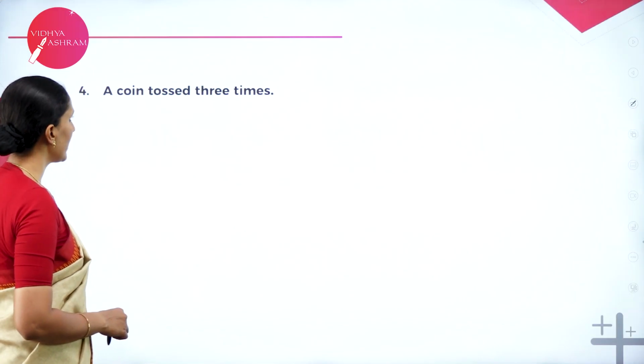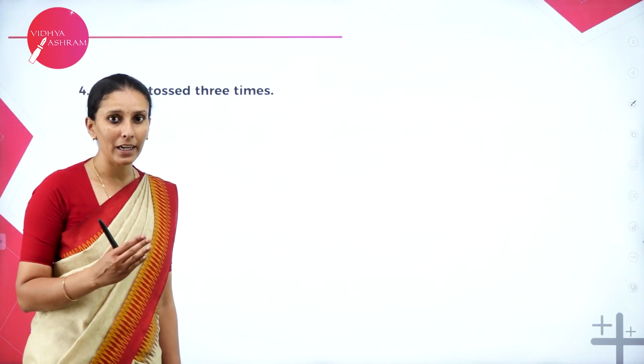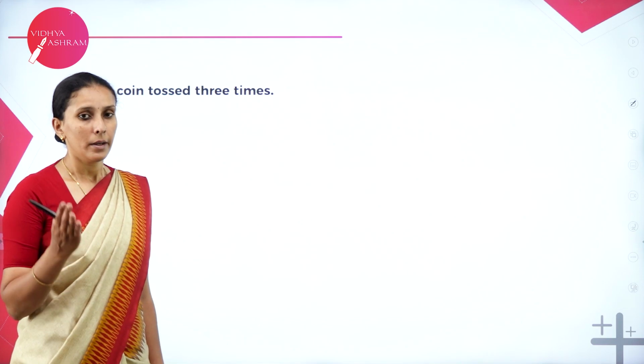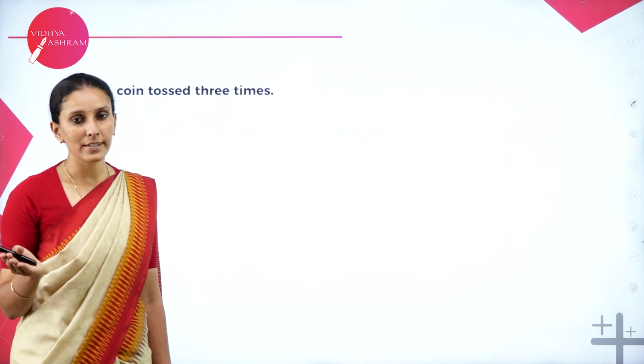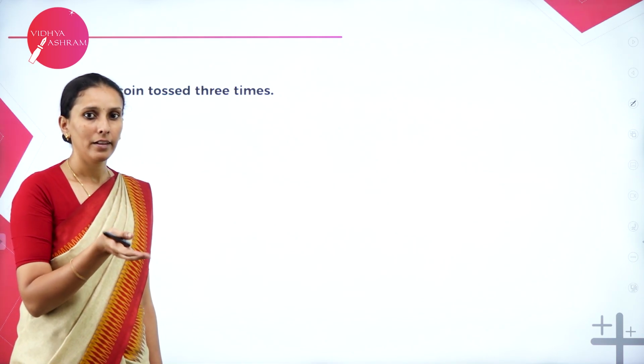Next one, a coin is tossed 3 times. So 3 coins are tossed. One coin may get head, the other 2 may get tails. If the first coin gets tail, the other may get head, the other may get tail.